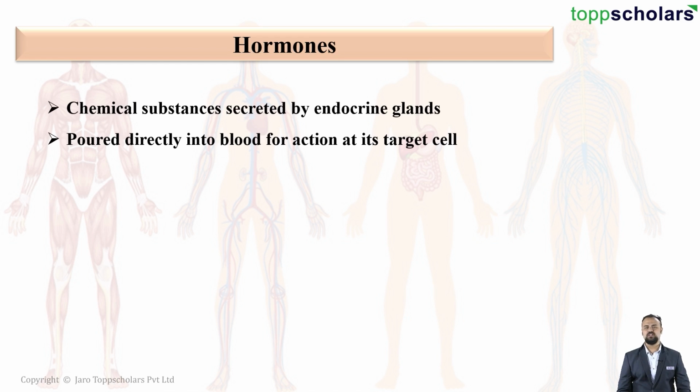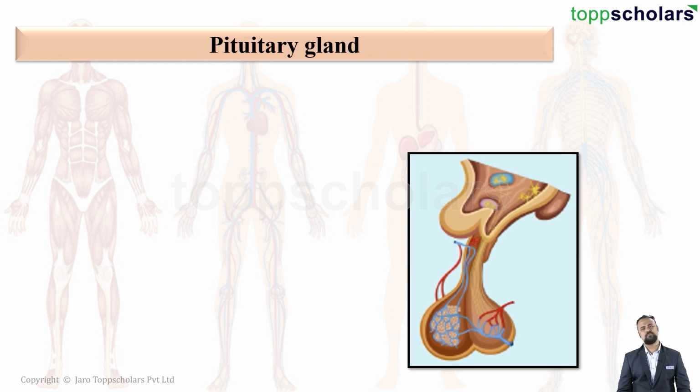Moving on, students, now let us take an example. The very first gland is the pituitary gland. Students, don't be fooled by the size of this gland. This gland is around about the size of a pea. It is present in our brain.